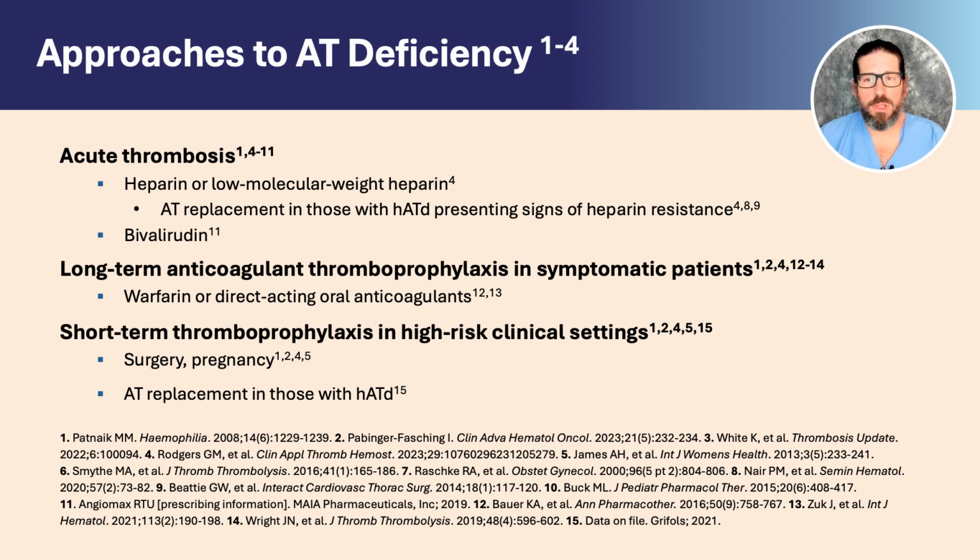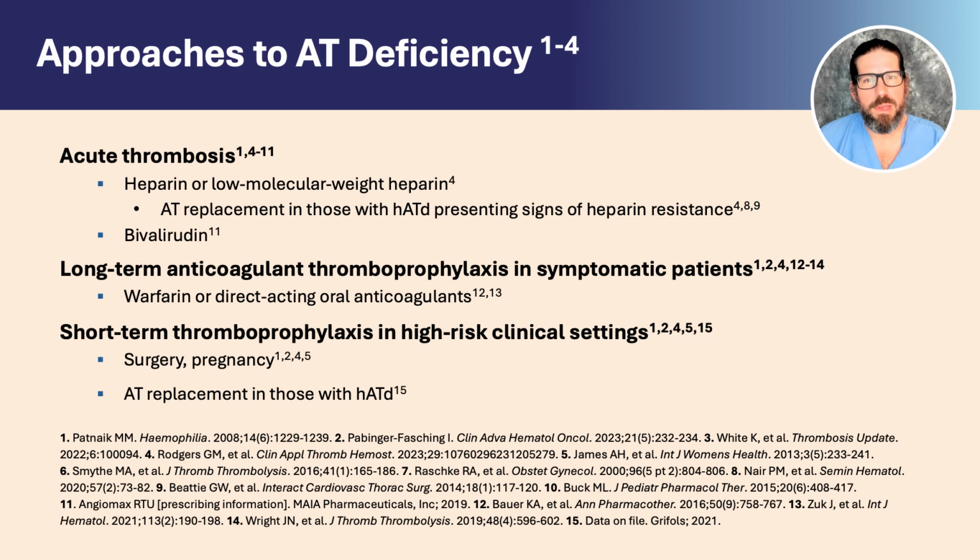When pharmacologic management of patients with hereditary antithrombin deficiency is warranted, treatment should be individualized and generally falls into three domains: treatment of acute thrombosis, long-term anticoagulant thromboprophylaxis in symptomatic patients, and short-term prophylaxis in high-risk clinical settings. For management of acute thrombosis, treatment options include heparin or low molecular weight heparin.